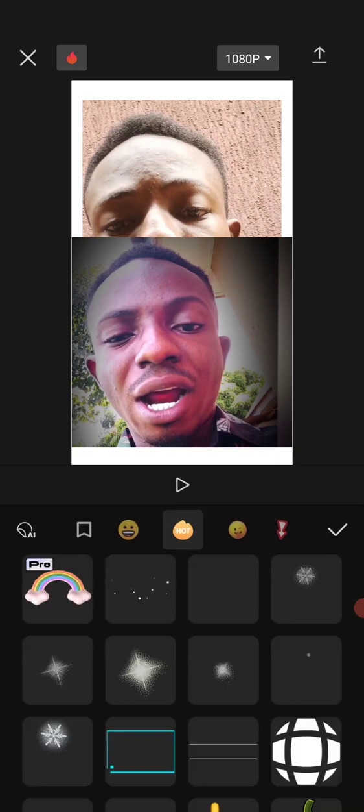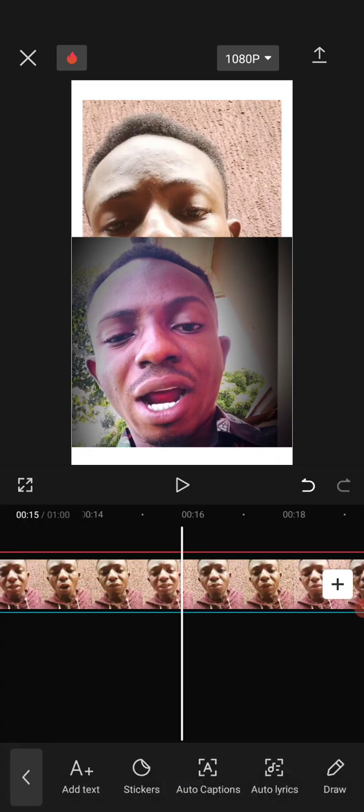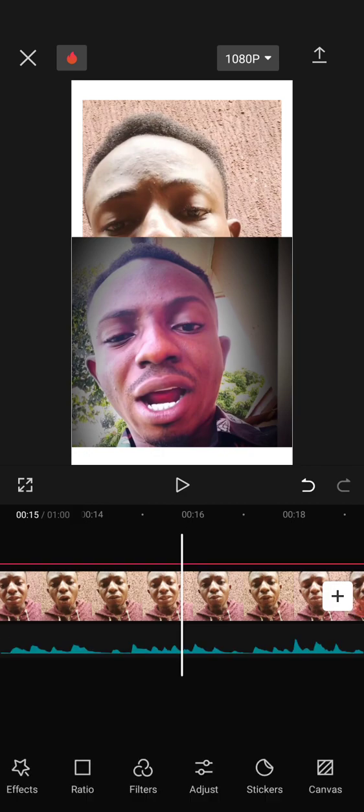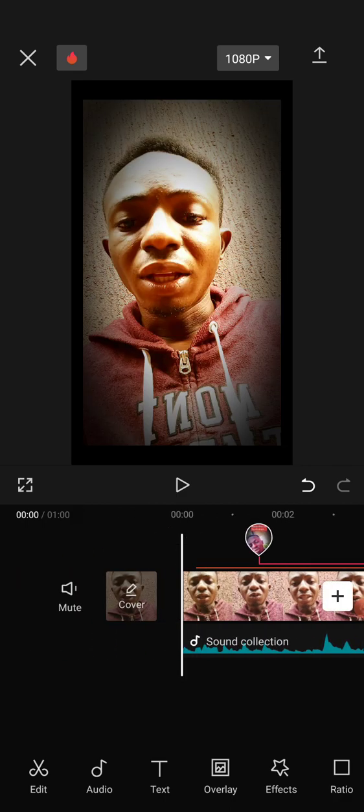For stickers, you may want to add stickers. It's almost the same thing with what we explained earlier. So that is that on how to use some of these tools. So the next video, I'm going to edit a video from beginning to end so that we'll see practical applications of these things.